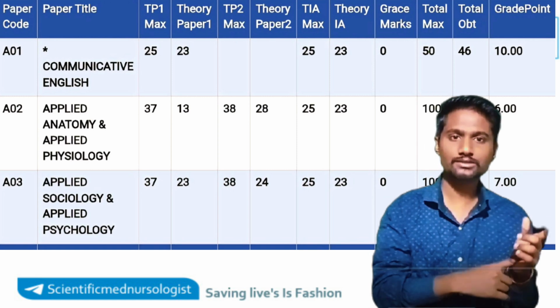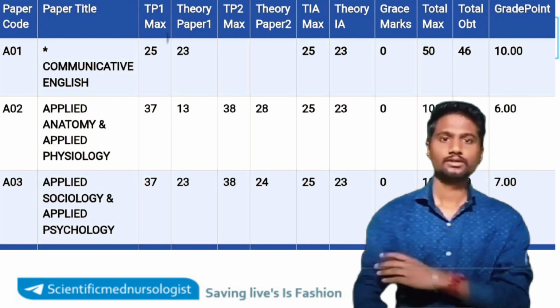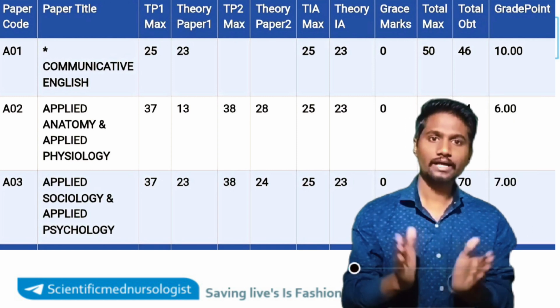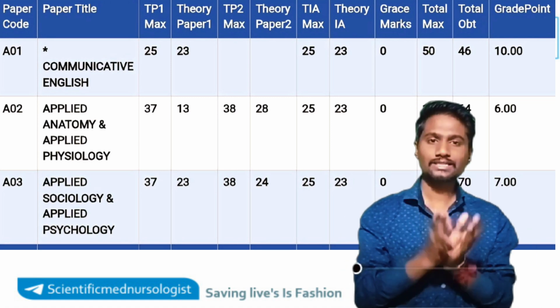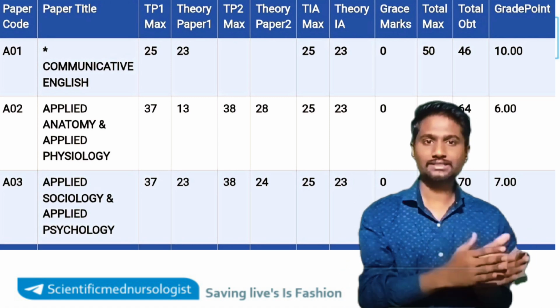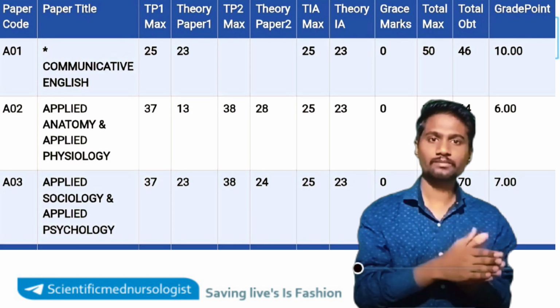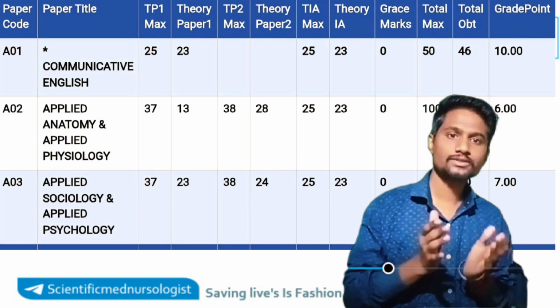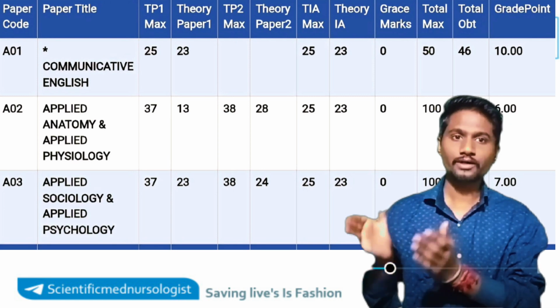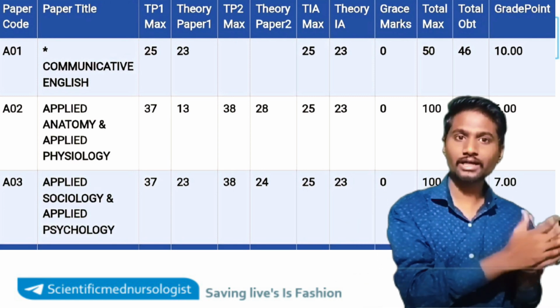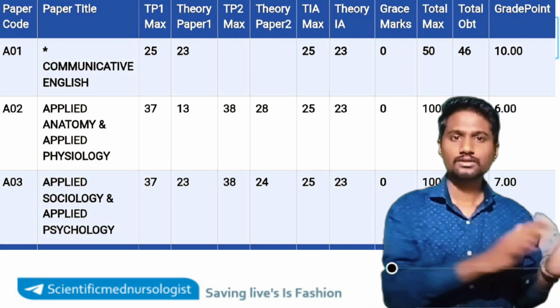So now let's move to the next column. The next column we have is TIA, which is nothing but the theory internal assessment. So for the next column we have TIA max, meaning theory internal assessment marks. As you know, the theory internal assessment marks will be out of 25, and the practical marks will be different, out of 50.